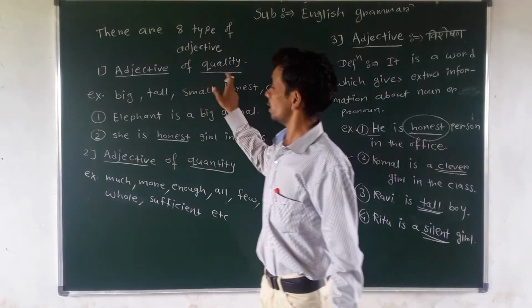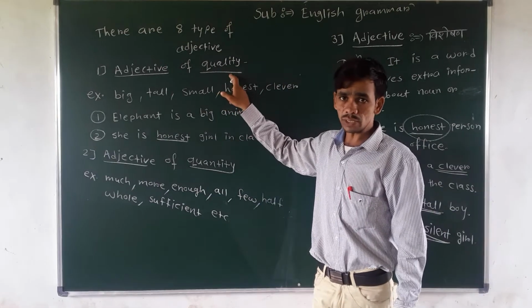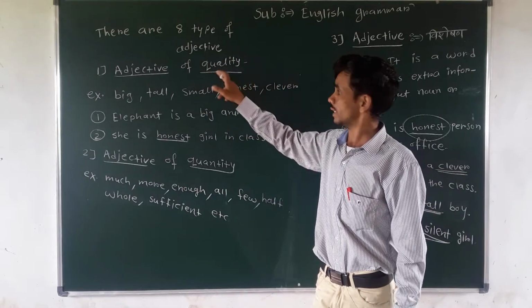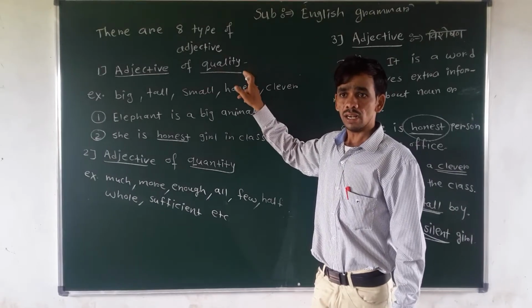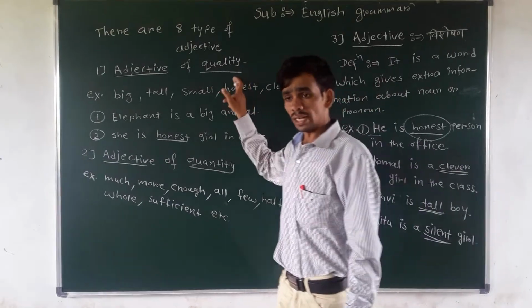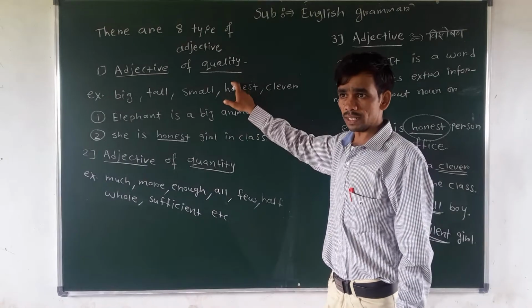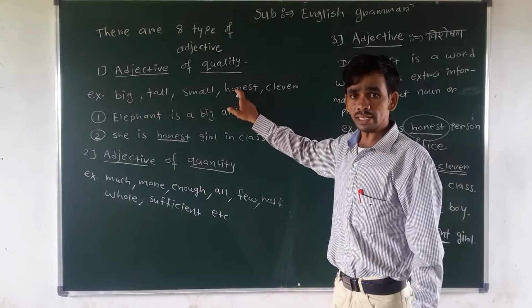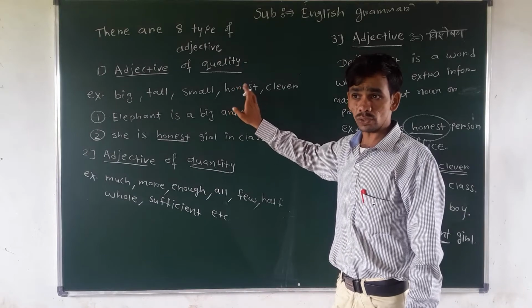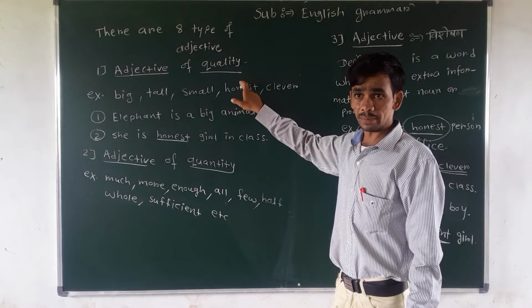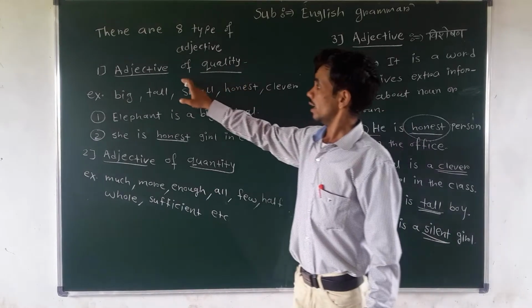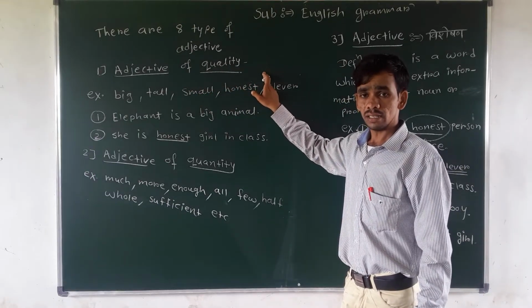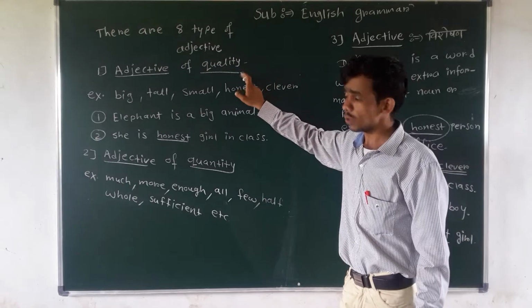So adjective of quality means an adjective which shows the quality of a person is called adjective of quality. A word which shows the quality of any person or animal also. So it is called adjective of quality. Easy definition, you can easily prepare this definition. Understand? A word which shows the quality of a person or animal is called adjective of quality.